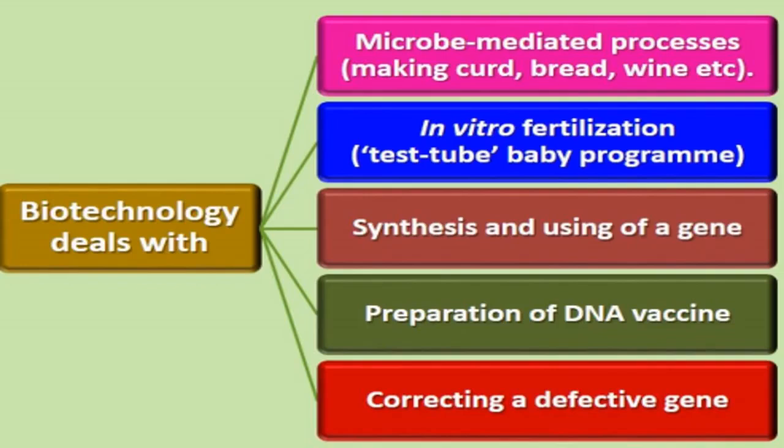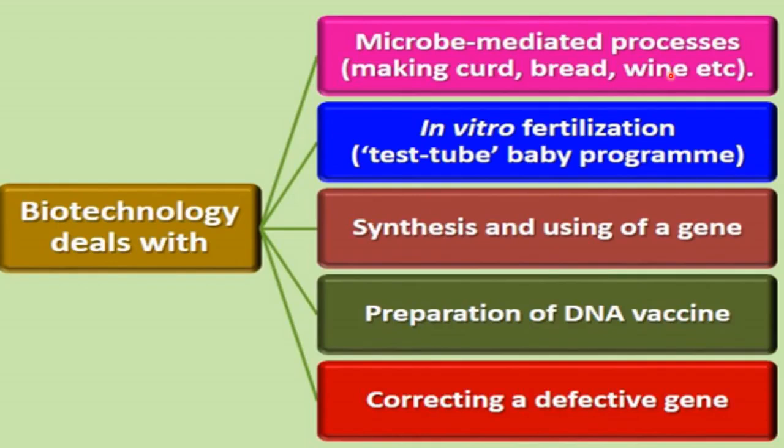These are the processes with which biotechnology deals. If we consider the previous definition, that it is the technique of using live organisms and enzymes to produce products for human welfare, then even making curd, bread and wine are a type of biotechnology, right?